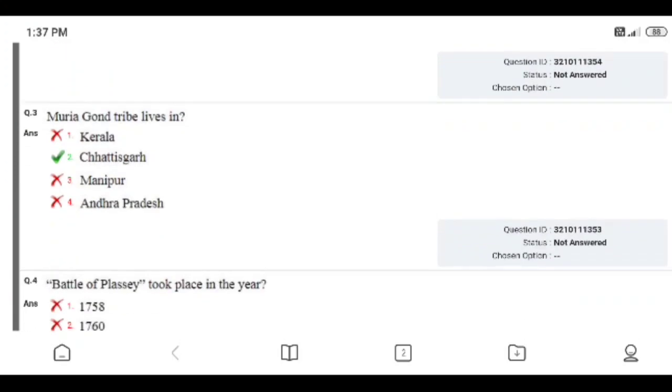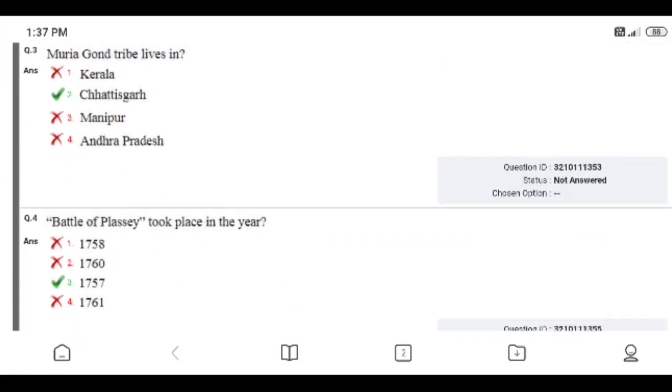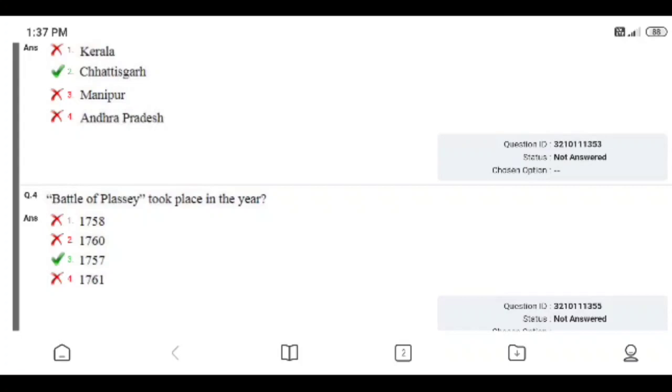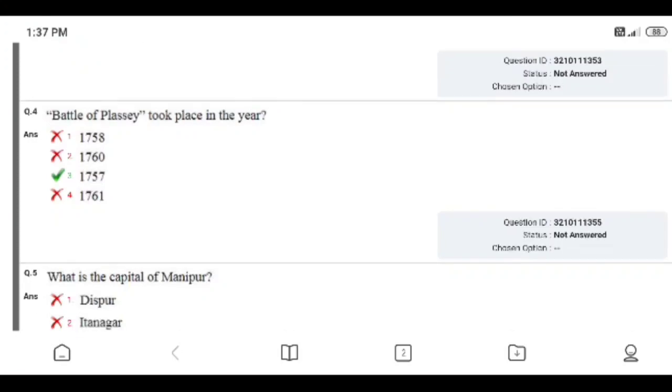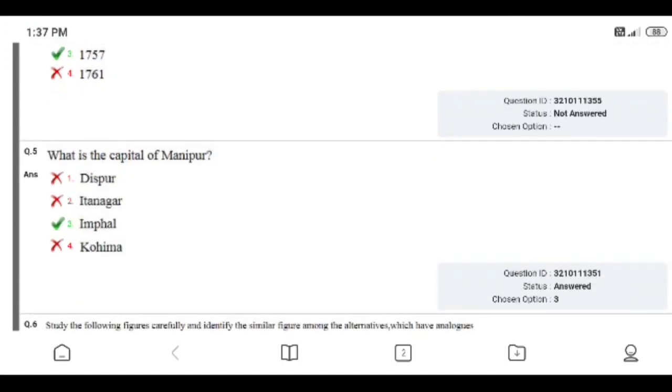Muria Gond tribes live in the options: Kerala, Chhattisgarh, Manipur, Andhra Pradesh. I did not attend that question. Question number 4. Battle of Plassey took place in the year: 1958, 1960, 1757, 1761. I did not attend the question. Right answer 1757. What is the capital of Manipur? Tezpur, Itanagar, Imphal, Kohima. Right answer Imphal.